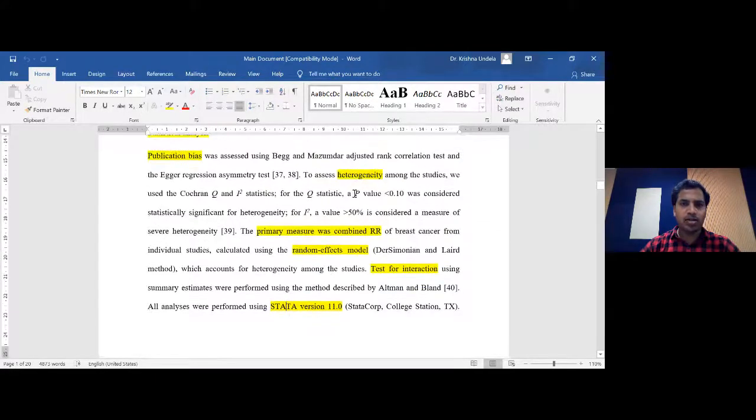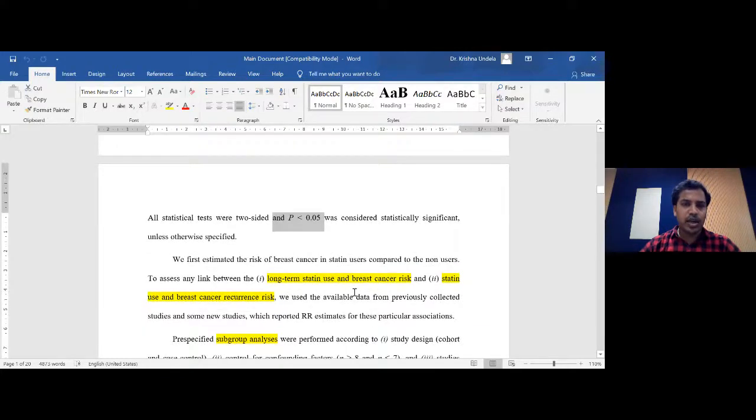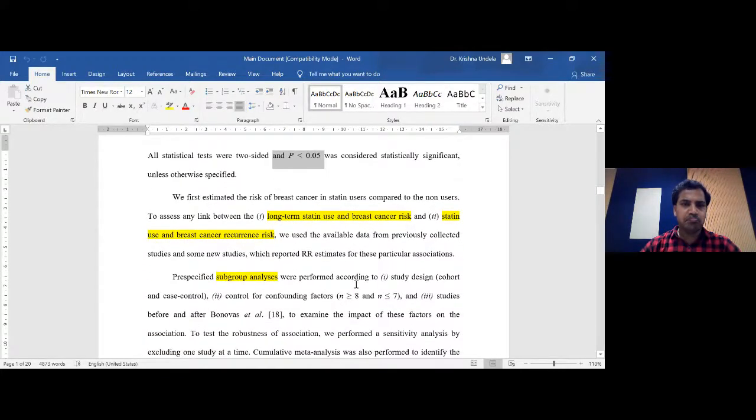Apart from the Cochrane Q test p-value, where the cutoff is going to be 0.10, for all other tests we have taken the standard p-value, that is, less than 0.05. That's what we have mentioned here. And coming to what kind of analysis we have performed, we first estimated the risk of breast cancer in statin users compared with non-users.